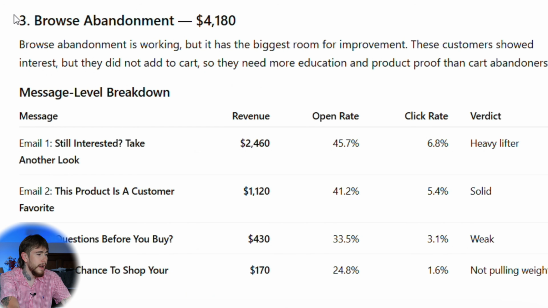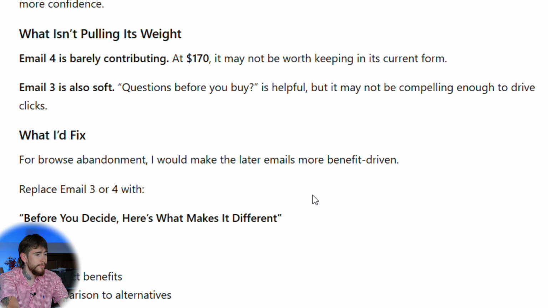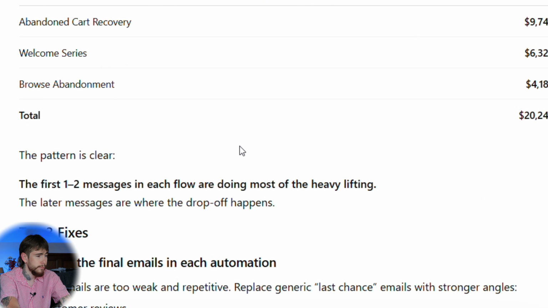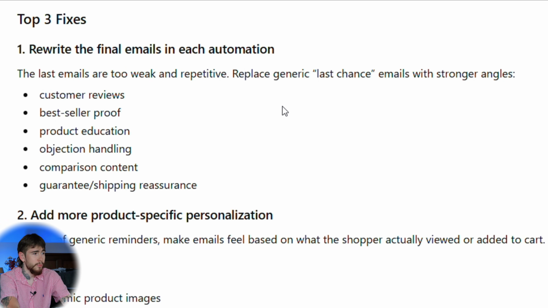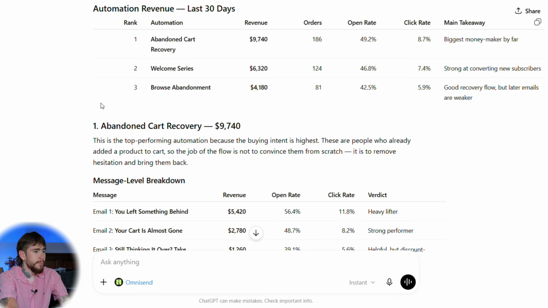And then our third and final automation right here, the browse abandonment. It broke down all 4 emails right here, gave us our heavy lifters, solid, the ones that aren't pulling their weight, broke down all of these emails individually, what it would fix, and all of the suggestions moving forward. So at the bottom, it's gonna give us our top 3 fixes, what we should be doing next, and this gives us a full strategy or a plan that we can implement the following day. This is the quickest way to improve your email marketing and really drive additional revenue for your brand. And this is the one that surprises people.